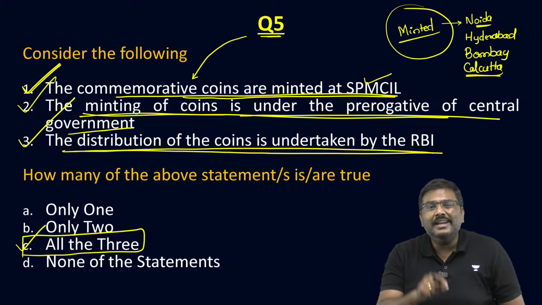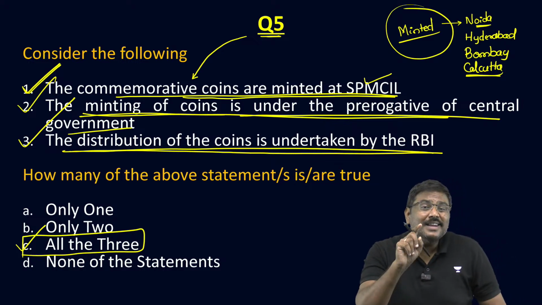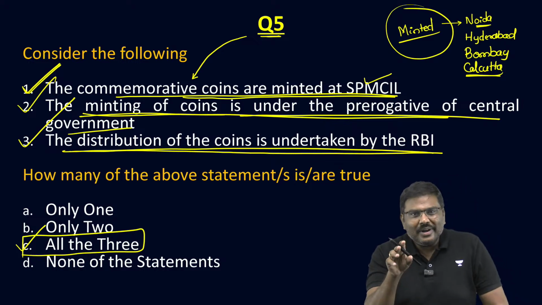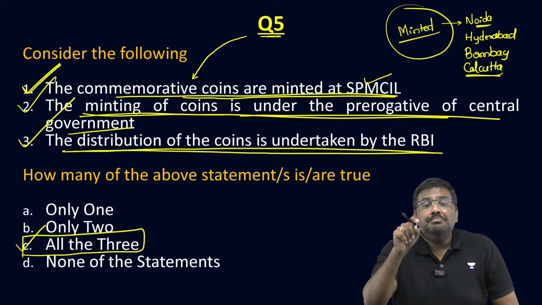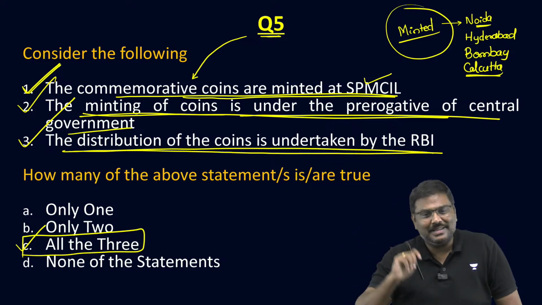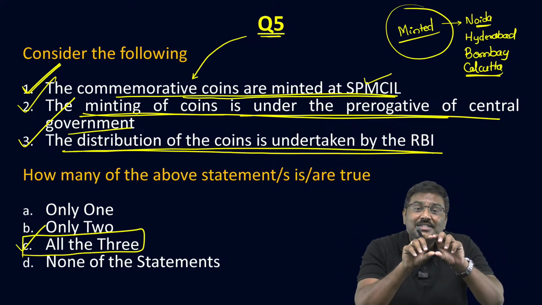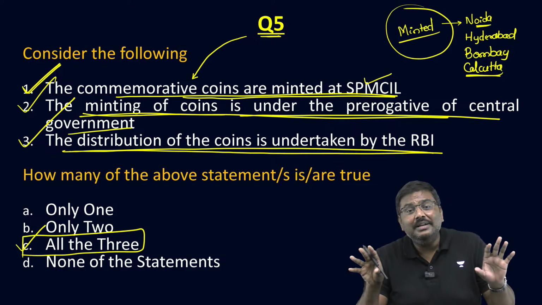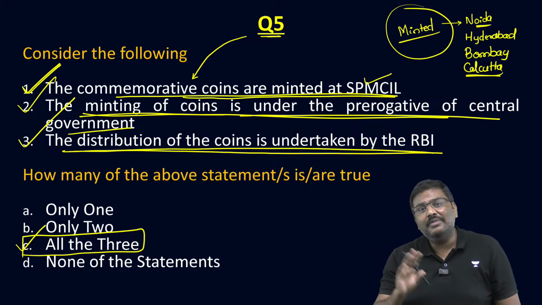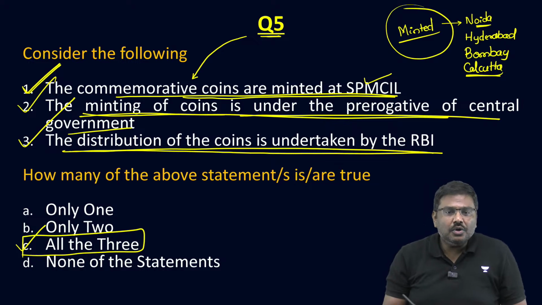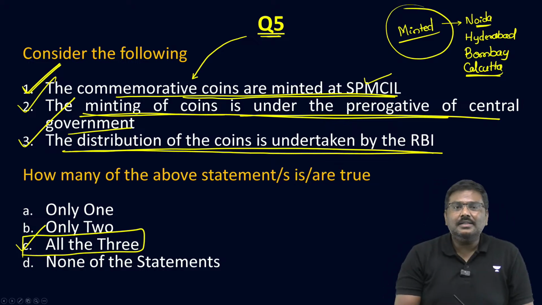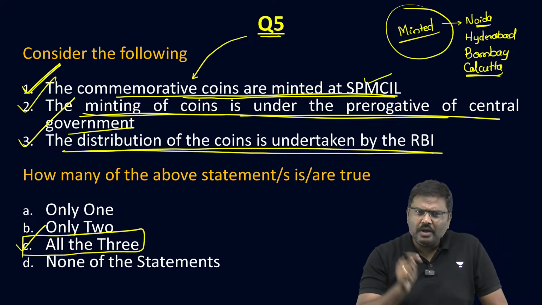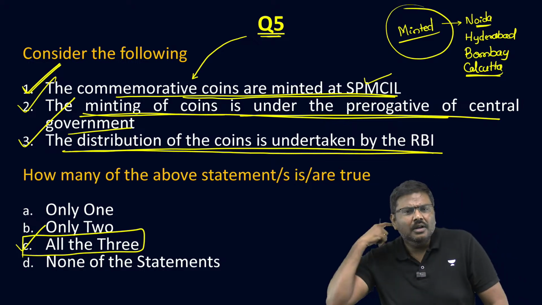Some of you are writing Nasik. My dear, in Nasik you have a printing press. Is it okay? Somebody said Mysore. In Mysore, you have a printing press, where currency notes are printed. Be very, very careful. Done? So, these are the points regarding this. And this is there in the newspaper very often. Be very, very careful.